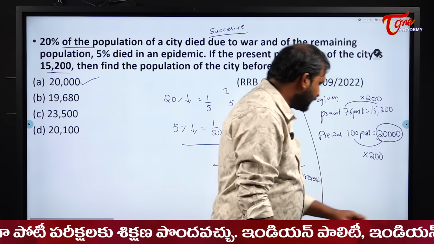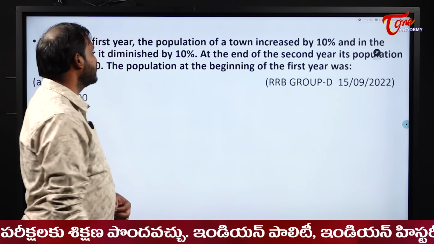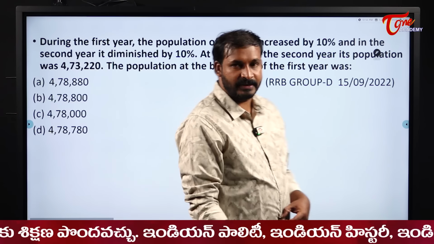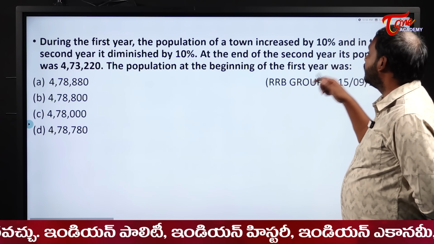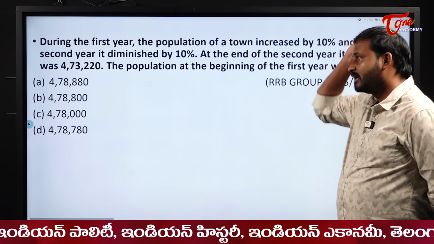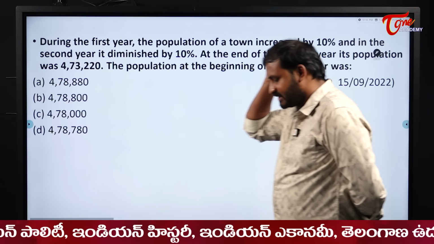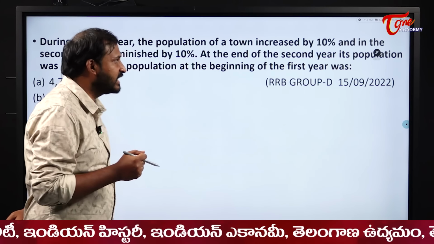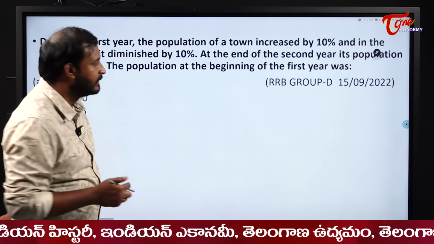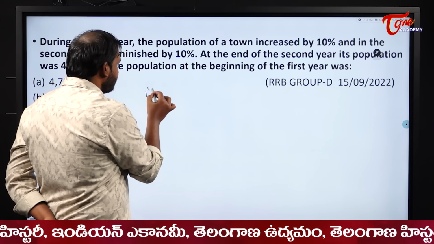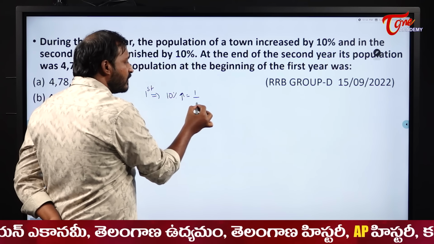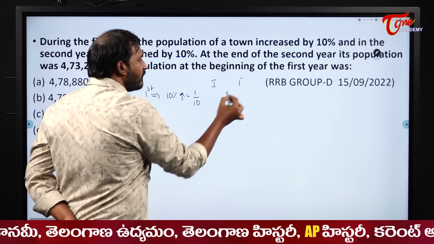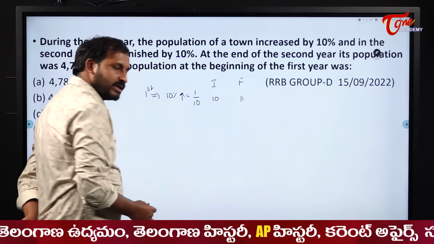Now see here, during the first year, the population of a town increased by 10%, and in the second year, it diminished by 10%. At the end of the second year, the population was 4,73,220. What was the population at the beginning of the first year? So first it is increased by 10% and then diminished by 10%. First, how much is it increased? 10% means 1 by 10. Initial, final, what will we write? 10 and 11.